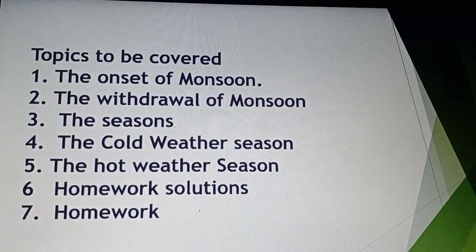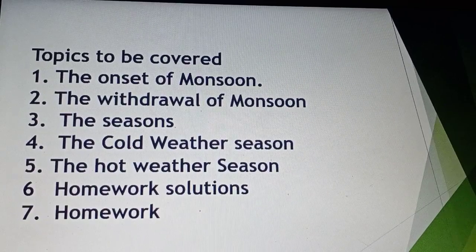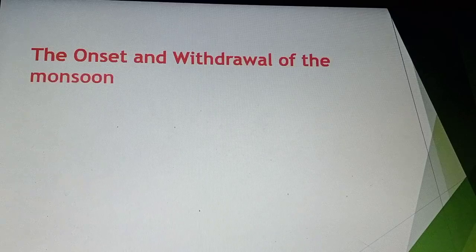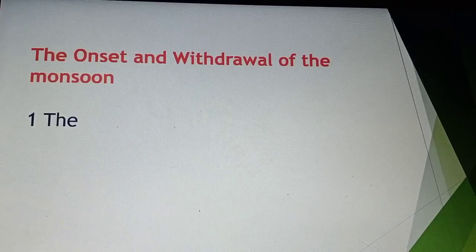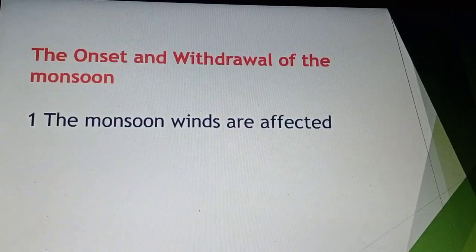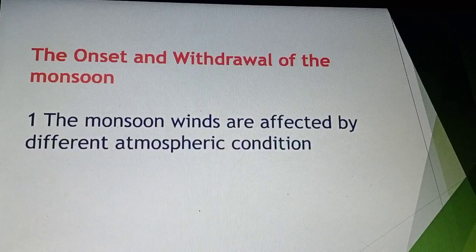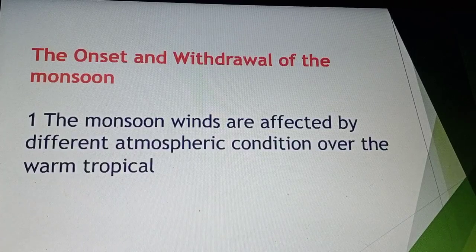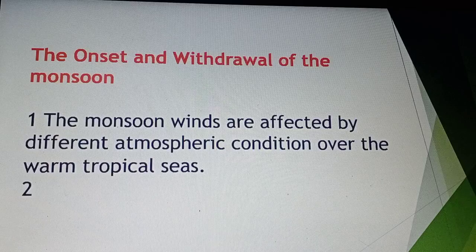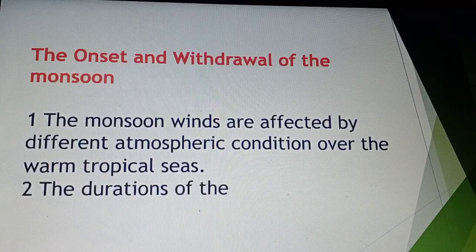So students, let's start. Firstly, we will discuss the onset of monsoon. The onset of monsoon and the withdrawal of monsoon mean the coming and the ending of the monsoon. In our country, the monsoon winds are affected by different atmospheric conditions over the warm tropical seas.